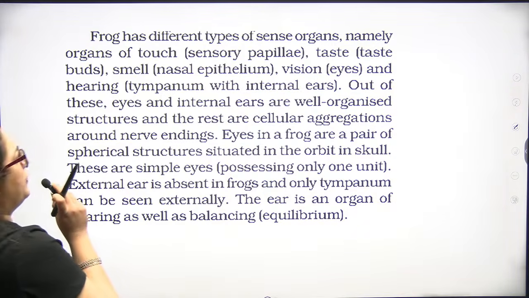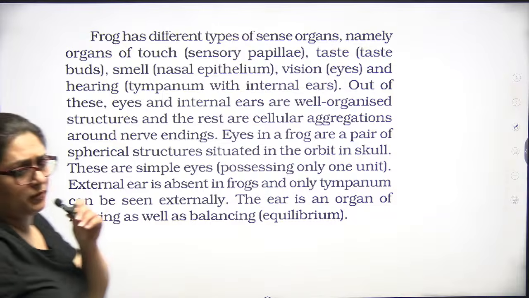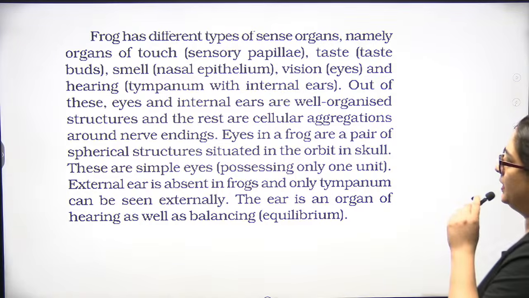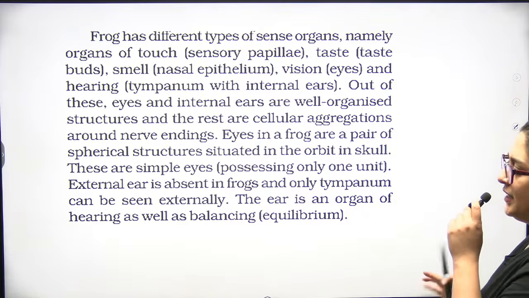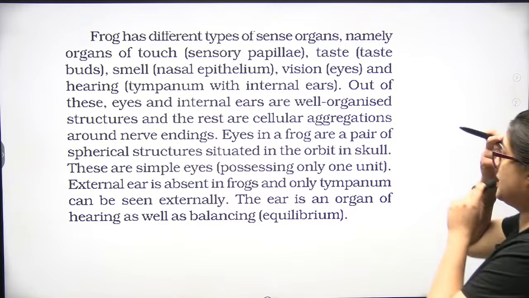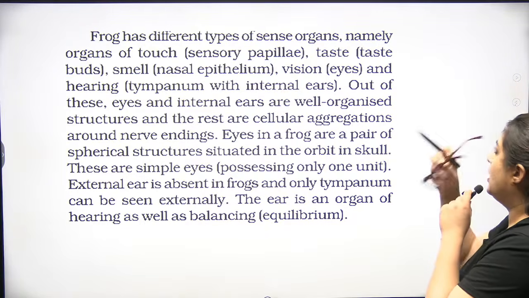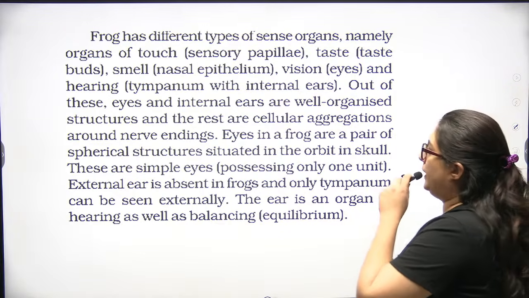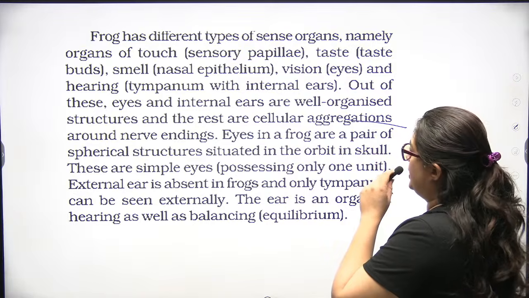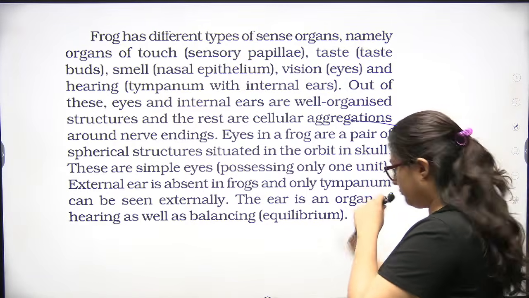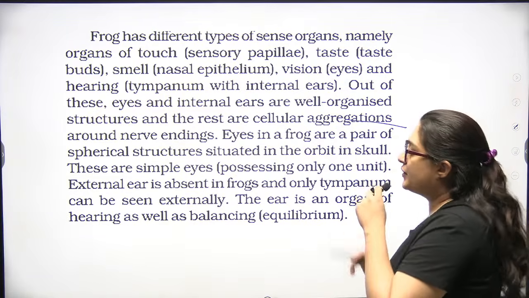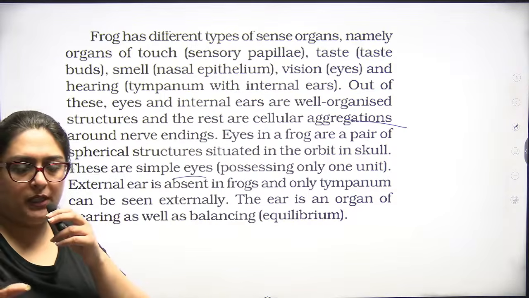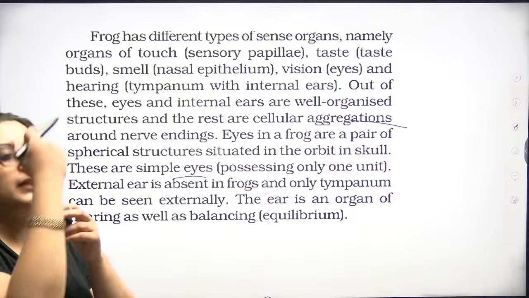Now, frog has different types of sense organs: touch, sensory papillae; taste, taste buds; smell; generally taste is related to gustatory receptors. Smell, nasal epithelium; vision, eyes; tympanum with internal ears. These are well organized structures, and the rest are cellular aggregates around nerve endings. Eyes in frogs are a pair of spherical structures. These are simple eyes, possessing only one unit. If so many units are there, then it is a compound eye.